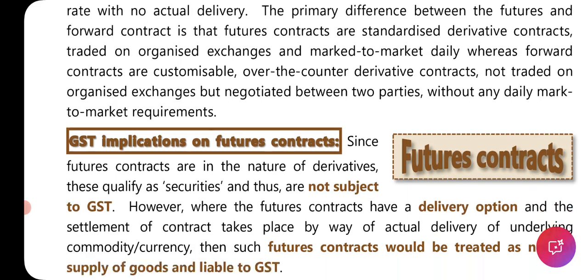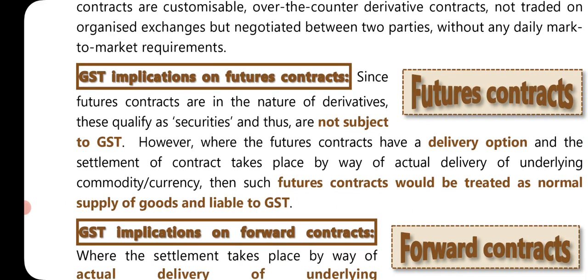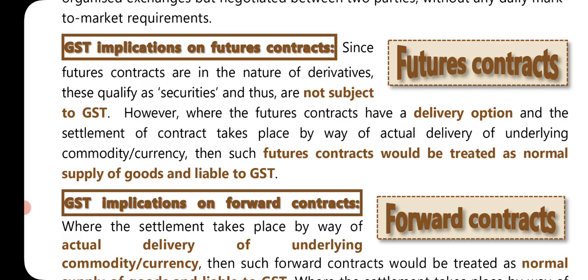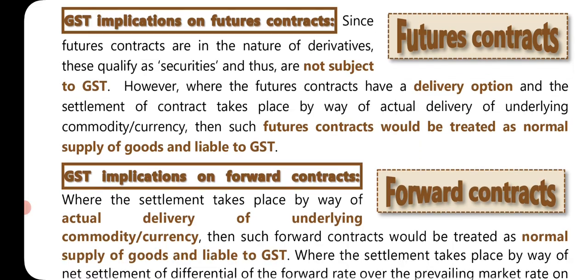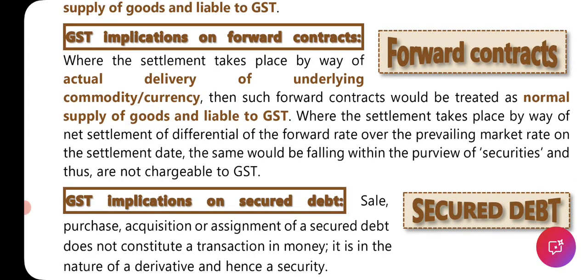Okay, GST implications on futures contracts. Since futures contracts are in the nature of derivatives, these qualify as securities and thus are not subject to GST. However, where the futures contracts have the delivery option and the settlement of contract takes place by way of actual delivery of underlying commodity or currency, then such futures contracts will be treated as normal supply of goods and liable to GST. GST implication on forward contracts.